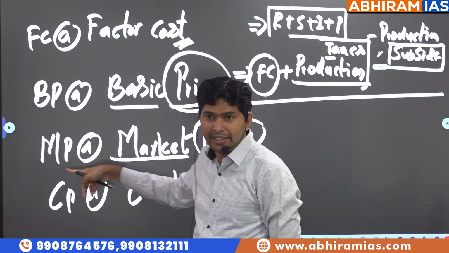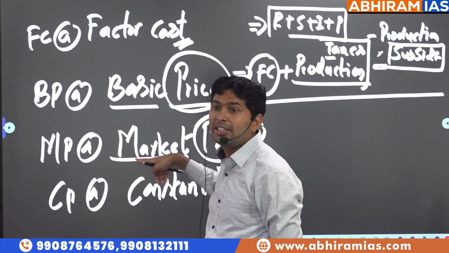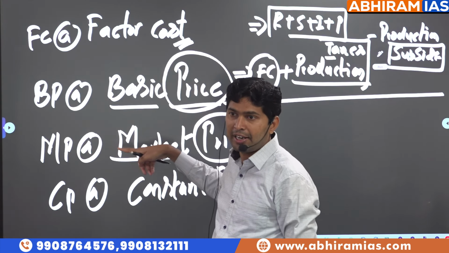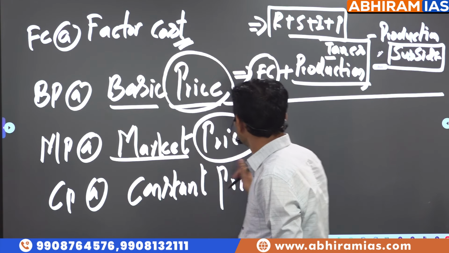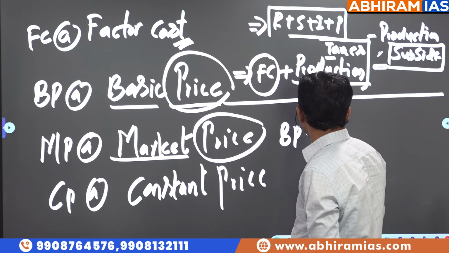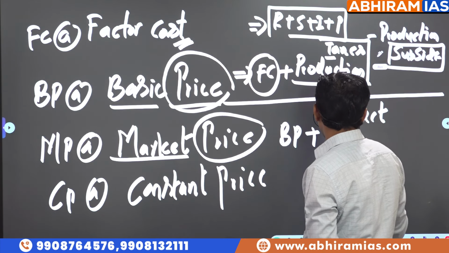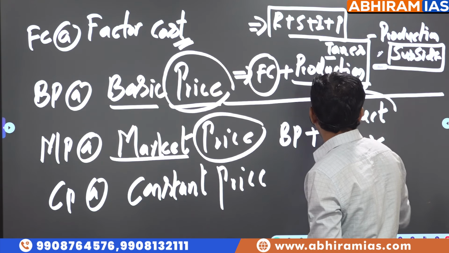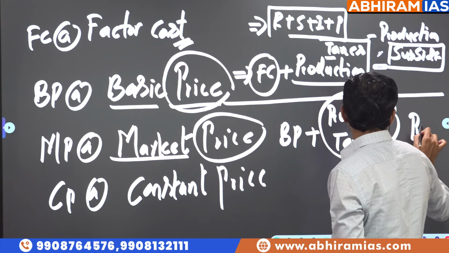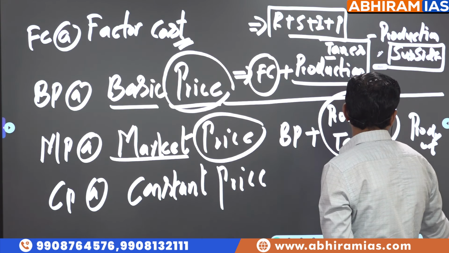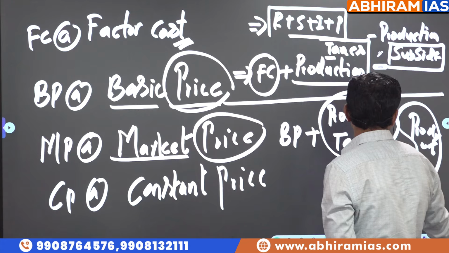At the retail outlet, the price that is paid by the consumer is called the market price, which includes the basic price also. Important for the exam: not production tax, but individual product tax and individual product subsidy.